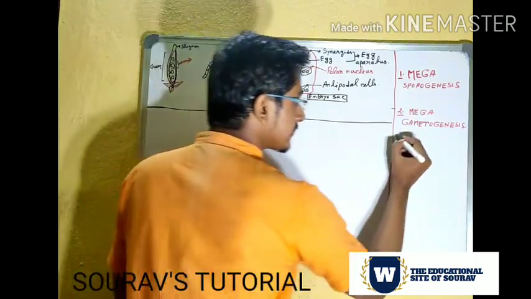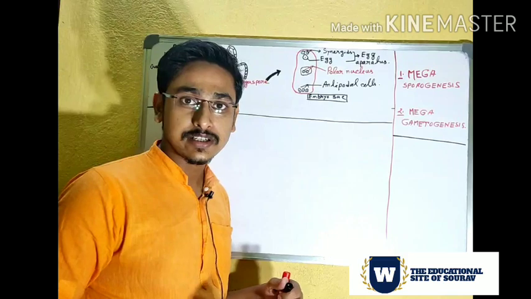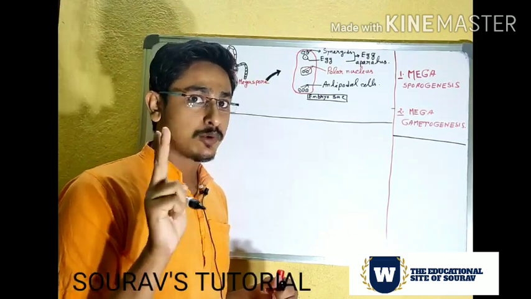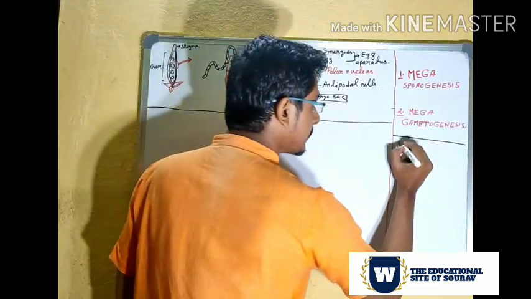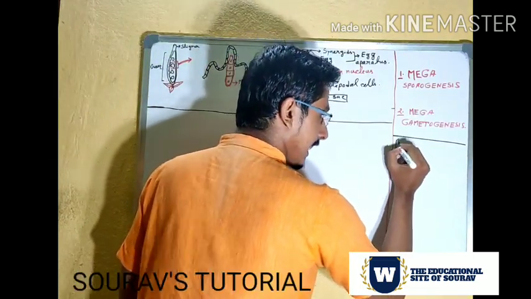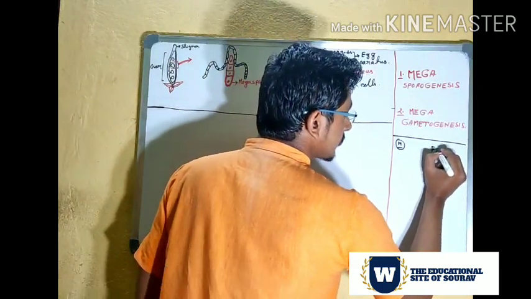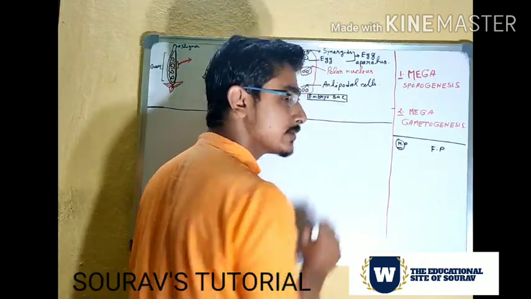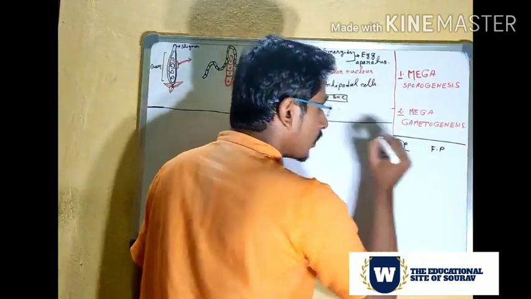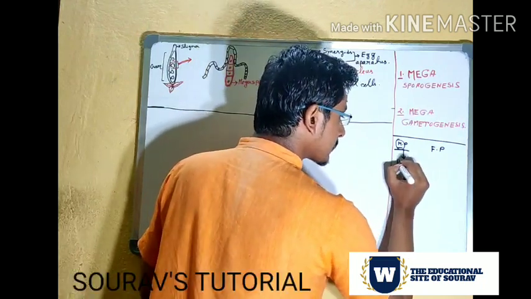So we know that during sexual reproduction we need two parents, one male and another female. Suppose this is the male plant and this is the female plant. The male plant will produce the pollen.